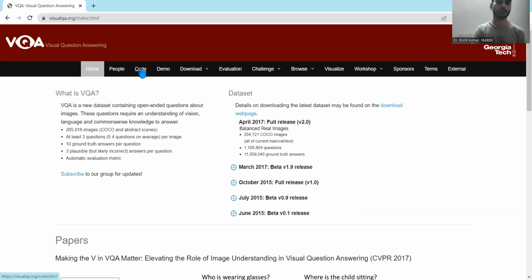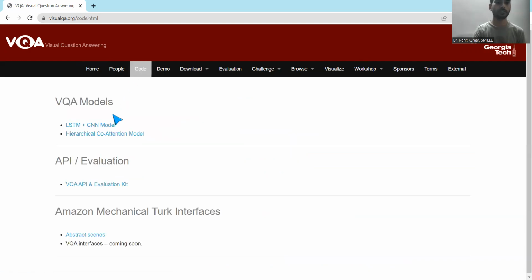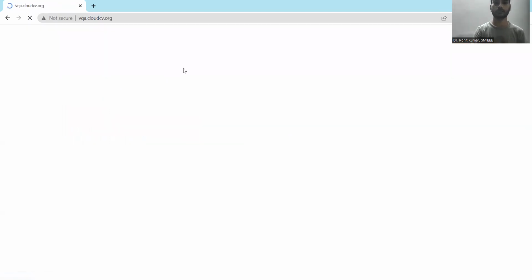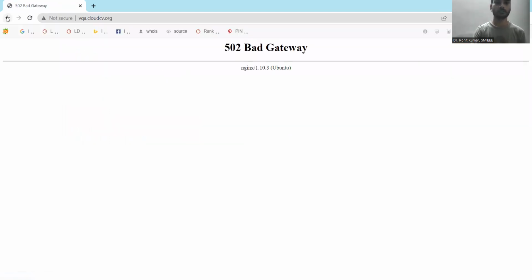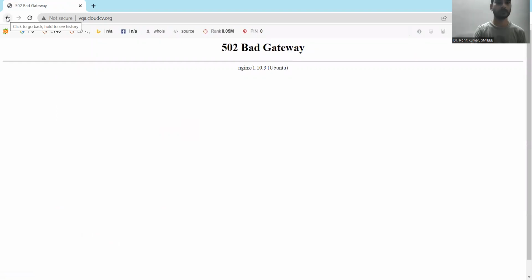Then going to the code kind of information. So the related LSTM and the CNN model and the co-attention models are discussed over here. You can go into details if you're interested. Then the demo related information is available over here. Perhaps they have removed it.